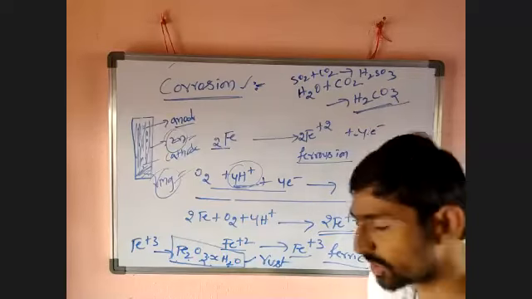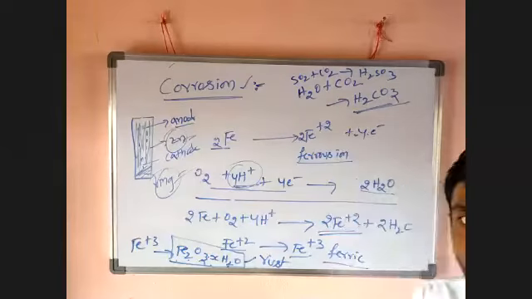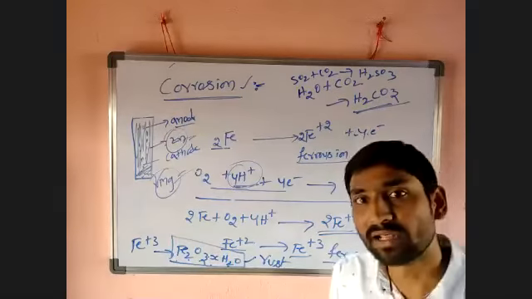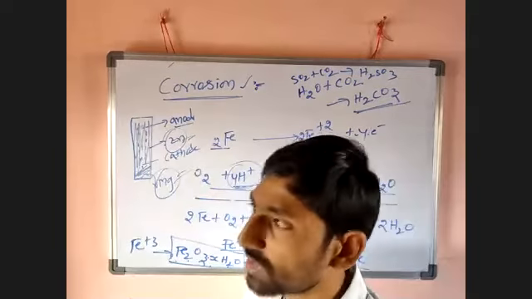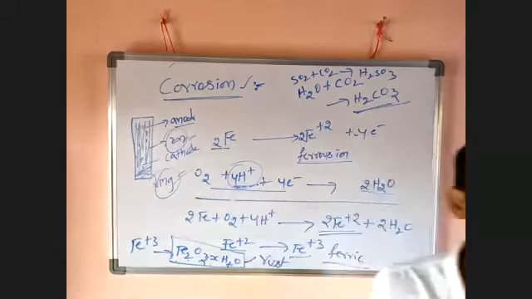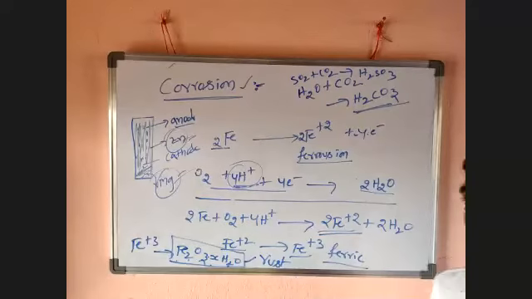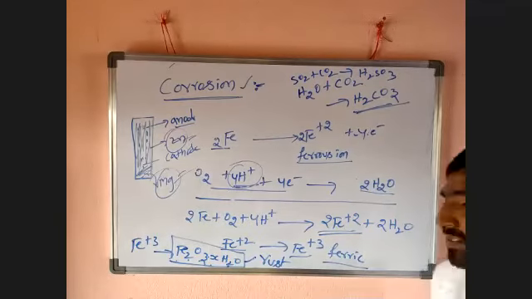So conversion of a highly pure metal into its mineral form is nothing but corrosion. If iron is involved in corrosion, that process is called rusting. If silver is involved in corrosion, that process is called tarnishing.